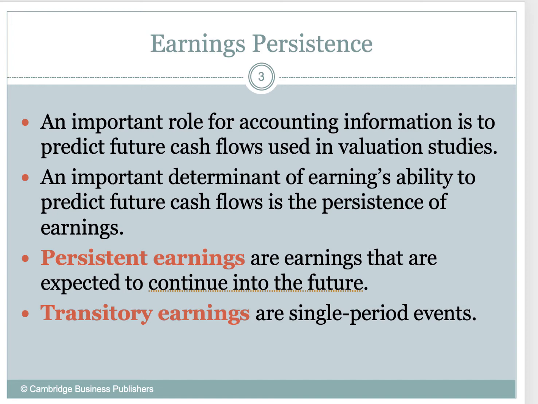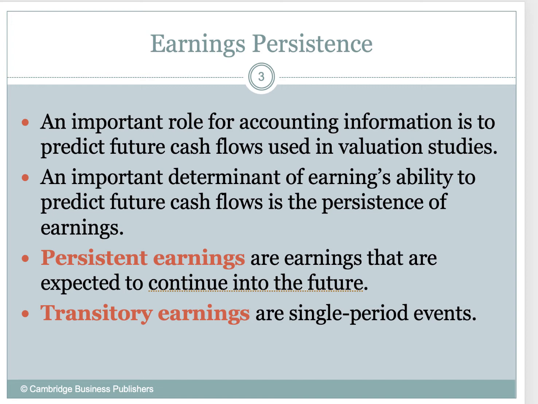Well, persistent earnings are earnings that are expected to continue into the future, right? Cash flow from operations. We expect that the company will generate cash flow from operations forever, until the company goes out of business, right? Transitory earnings are single-period events, okay? Maybe we have a gain or loss on sale of equipment. Maybe we have a gain or loss on an insurance claim. Those are the things that we're talking about.